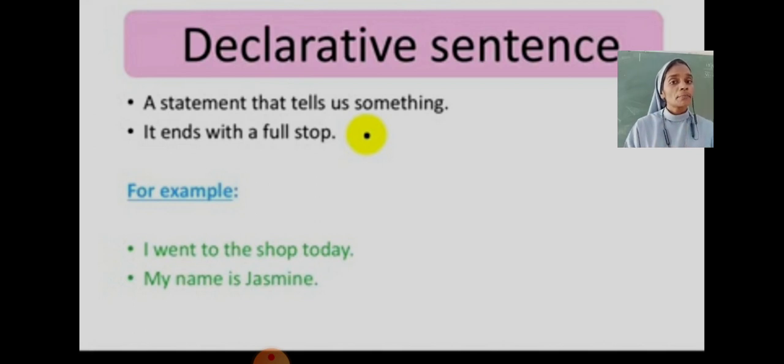For example, I went to the shop today. My name is Jasmine. Dibu is a good boy. Rita is a good girl. All these sentences declare something. It says something formal. This kind of sentence ends with a full stop. Remember that this kind of sentence ends with a full stop.